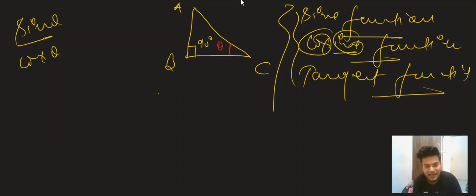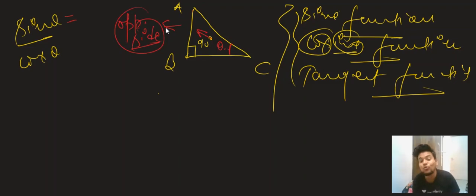For finding the sine theta ratio, this side is the opposite side from theta. If we are watching from theta, our point of reference is theta, so from theta the opposite side is this AB. So this side is known as the opposite side. And the side adjacent to theta, what is it? That adjacent side is BC.